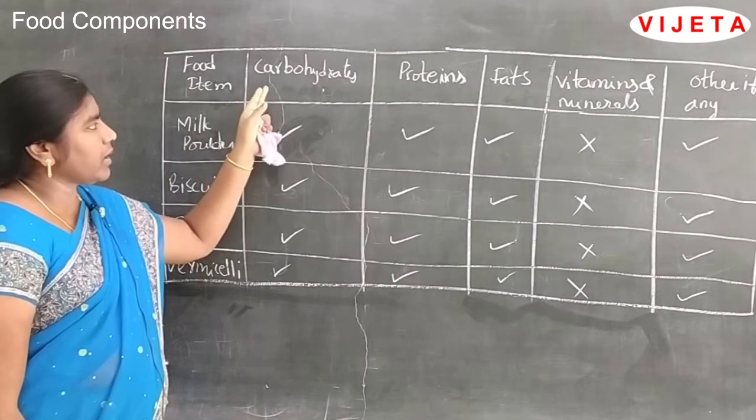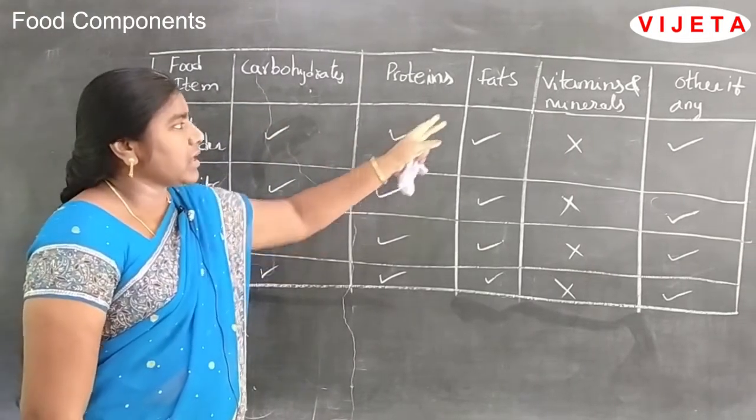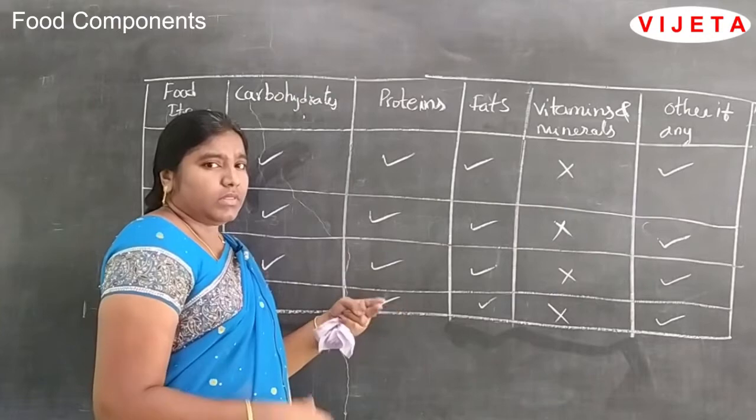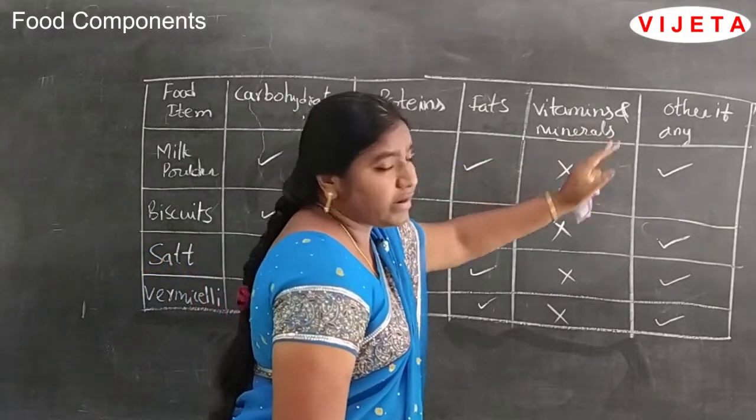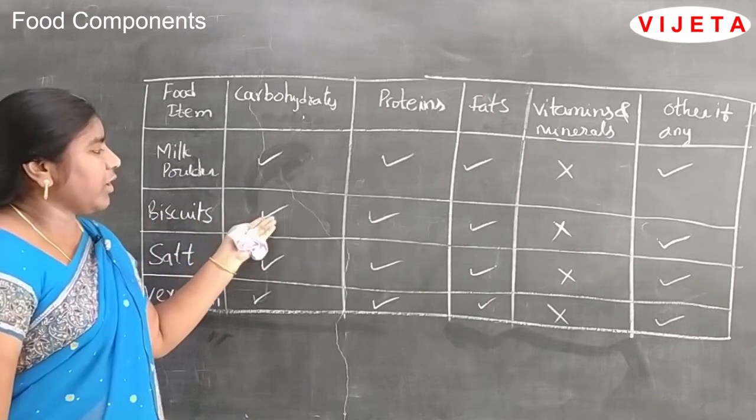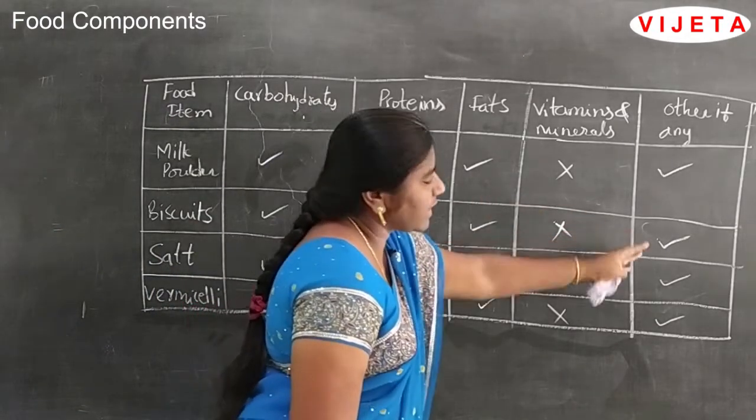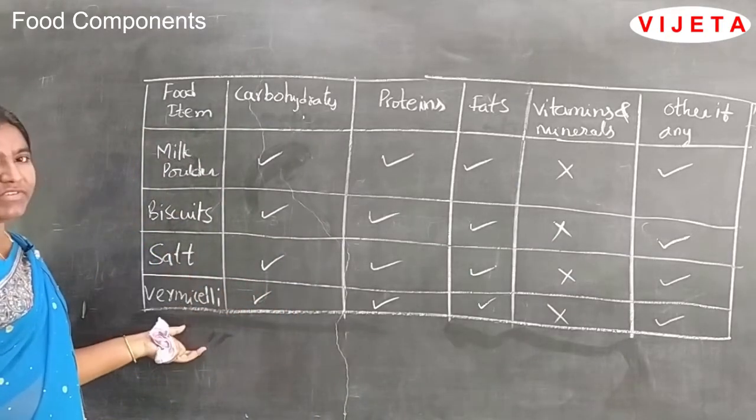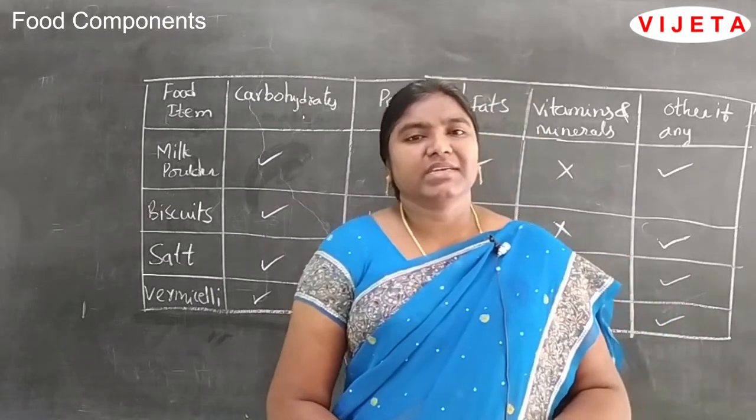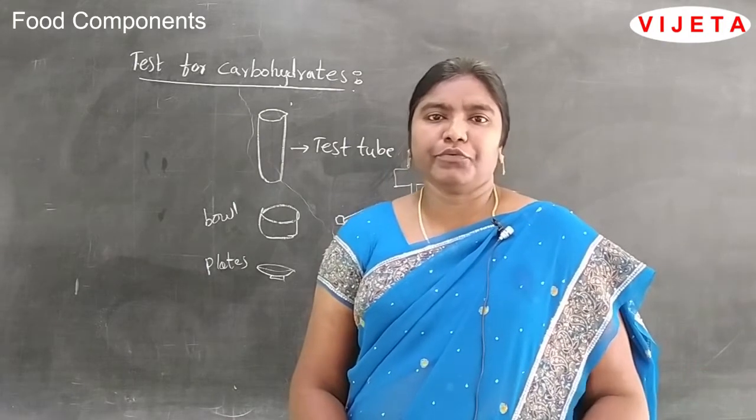In milk powder, are carbohydrates present or not? Yes, present. Proteins? Yes, present. And fats? Yes. Vitamins and minerals? No, because in milk powder we will not get the vitamins and minerals, and others if any may be present. And biscuits also, if you check, carbohydrates are present, proteins and fats are present, and vitamins and minerals are not present in the biscuit packet. If you see like that, in salt and vermicelli also, only carbohydrates, proteins and fats are present. Children, here we go, the test of the food components.